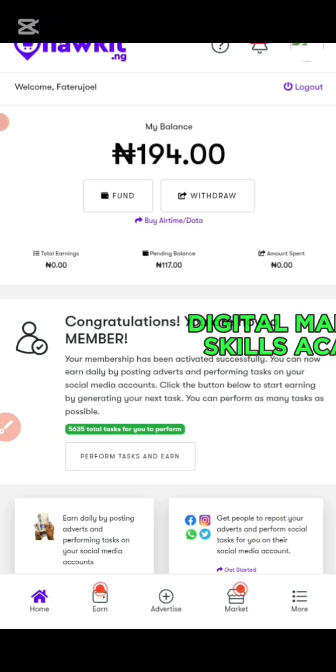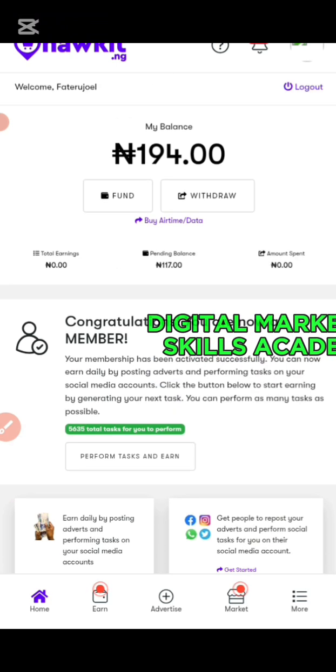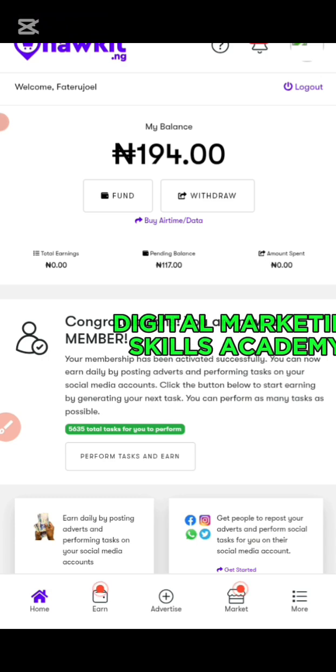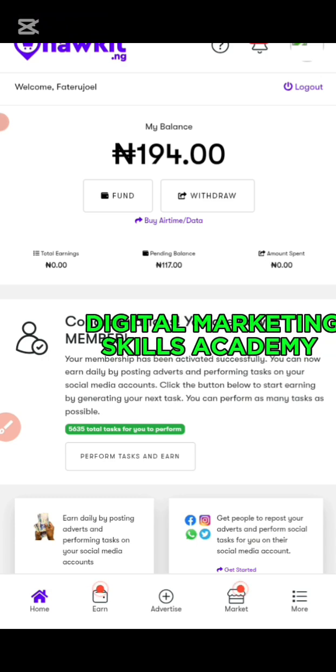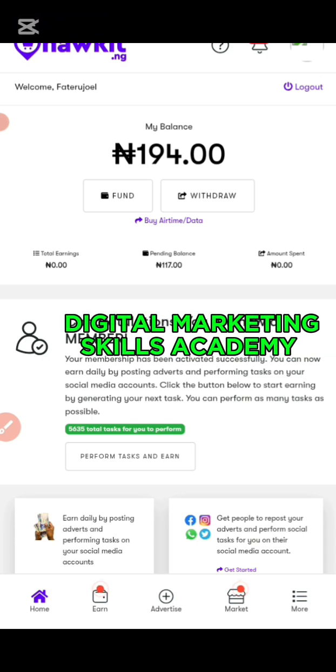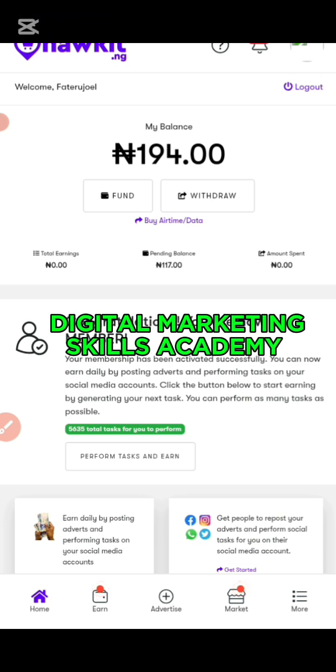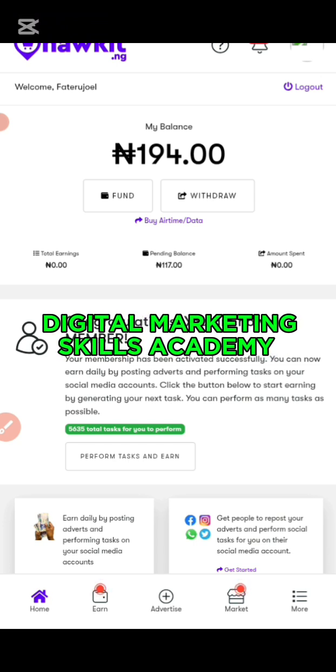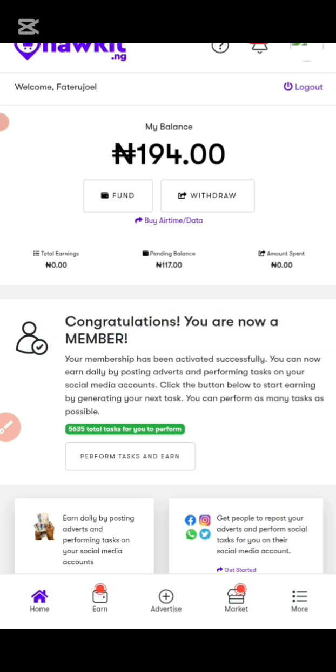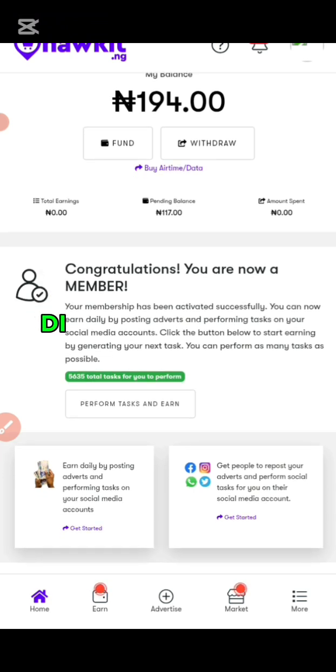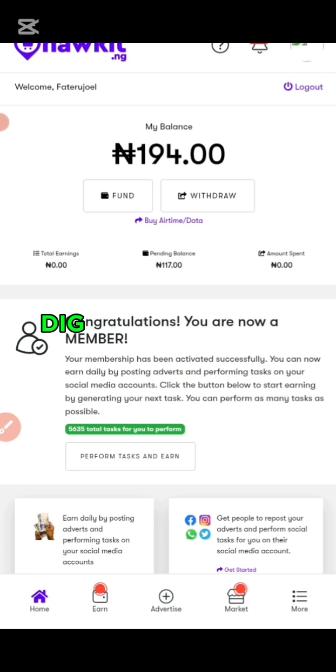On this platform, you have to activate it with a one-time membership of 1,000 naira. With just 1,000 naira you can join this platform. The platform is very good. You can do a lot of tasks on it. So let me show you the task.